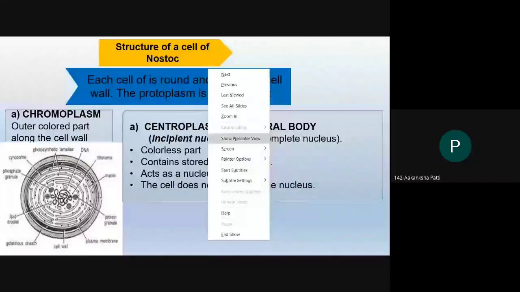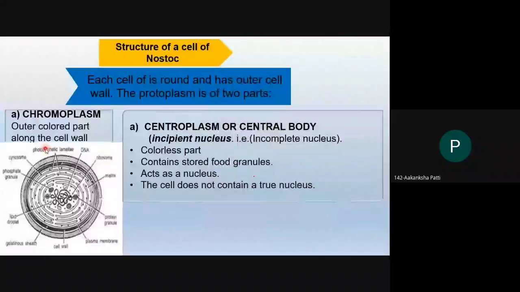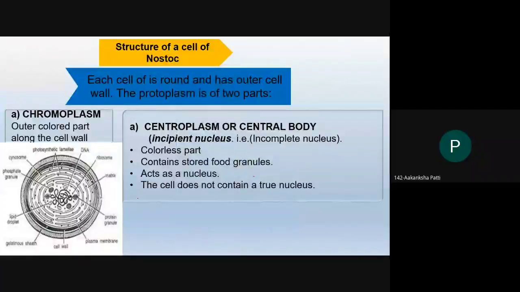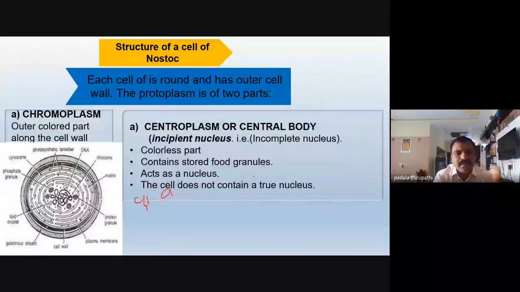And along with this, the pigments are also present in the chromoplasm. What pigments are present in Nostoc? Chlorophyll a and phycobilins.